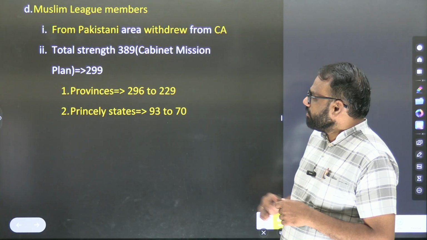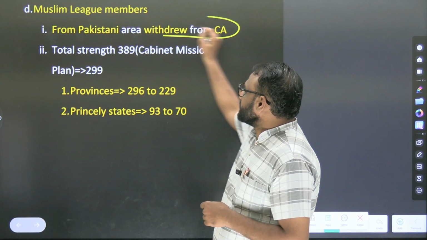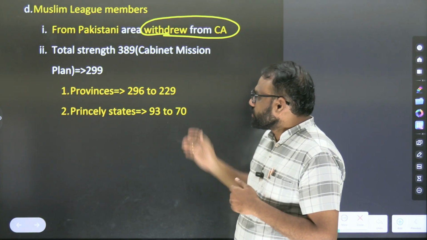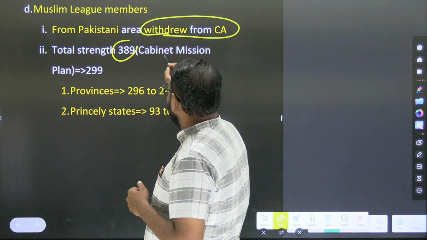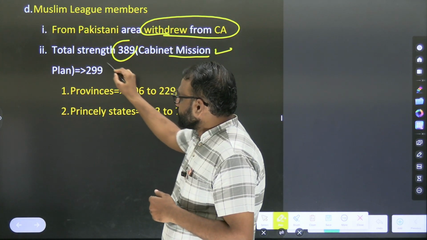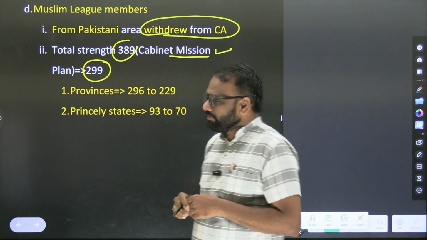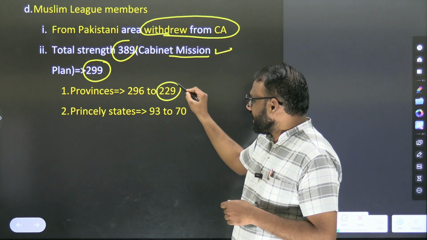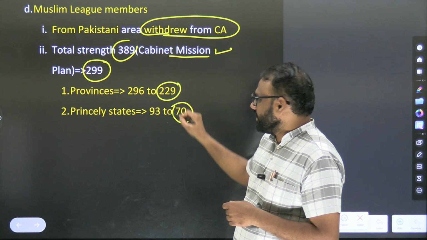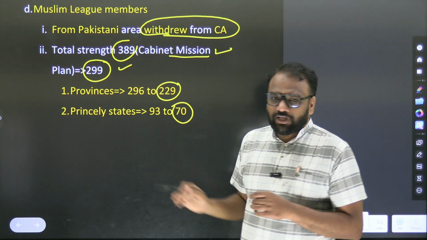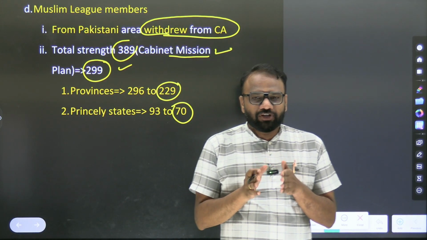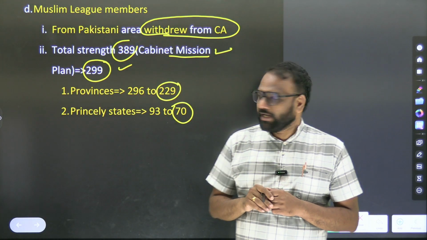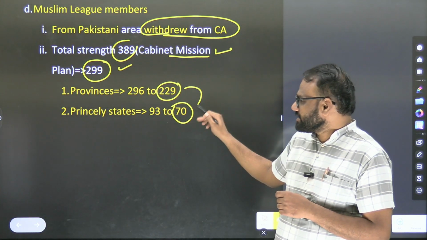Muslim League members from the Pakistan area withdrew from the Constituent Assembly. Those who are from Pakistan came out of the Constituent Assembly. The total strength was 389; as per the Cabinet Mission, it was reduced to 299. From provinces it is 229 and princely states 70. This figure is important. The number of people involved in the writing of the Indian Constitution was 299.